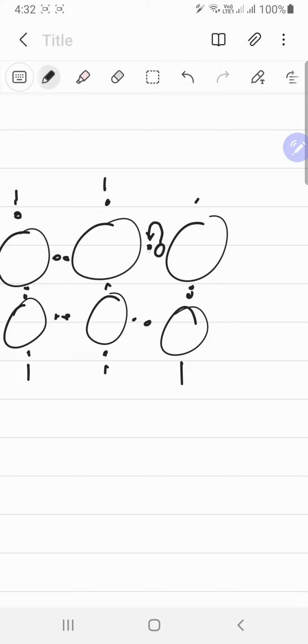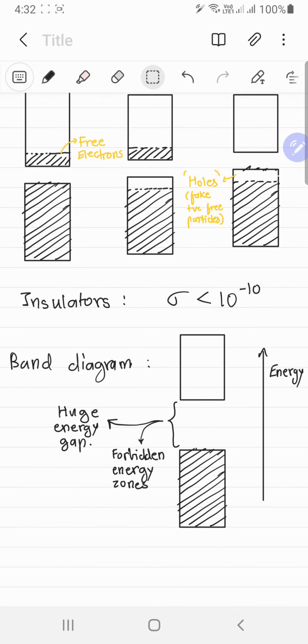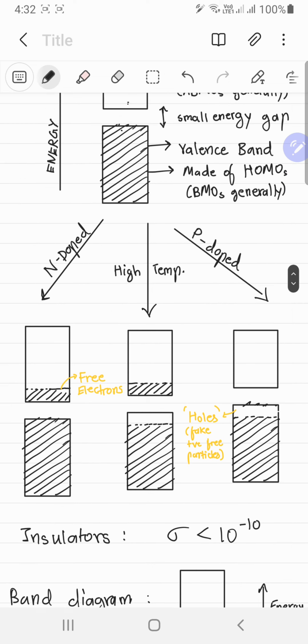Basically what happened is that this electron jumped over here, but you can think of it as a fake hole particle that jumped forward like that, and then this hole would jump to some other place, say like this, and it keeps on going. So that's why we consider these holes as particles, even though they are not. Yeah, so that happens with n doping and p doping.